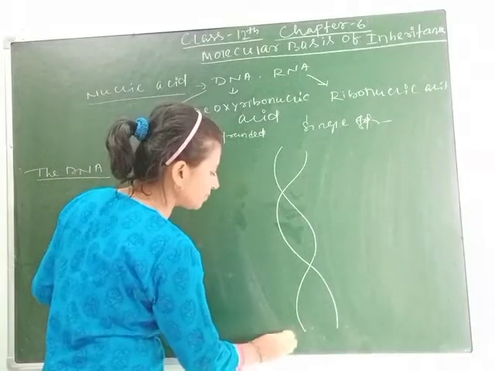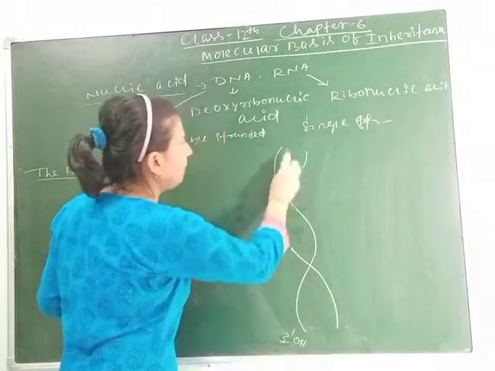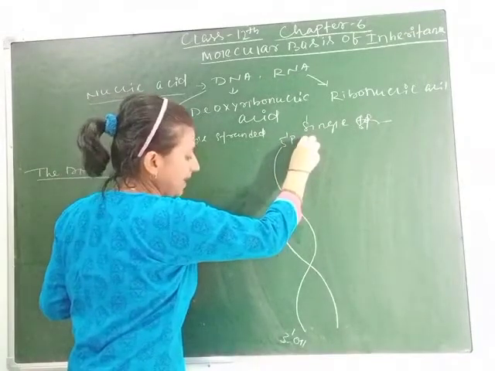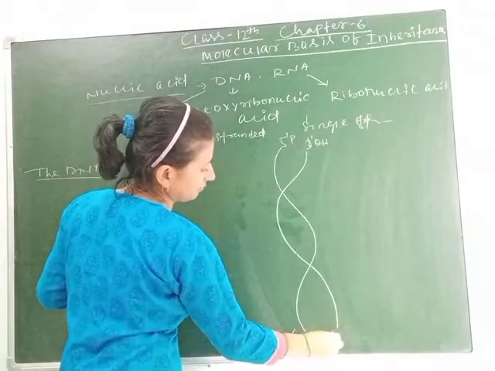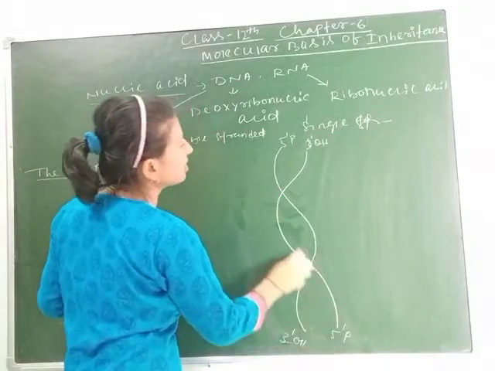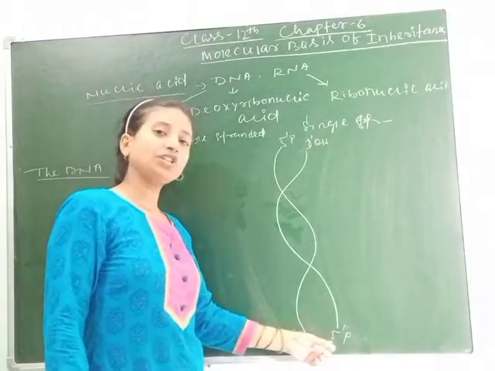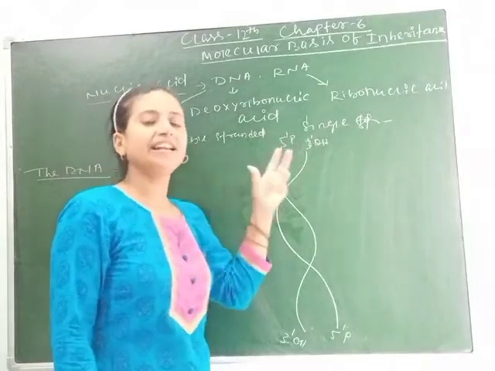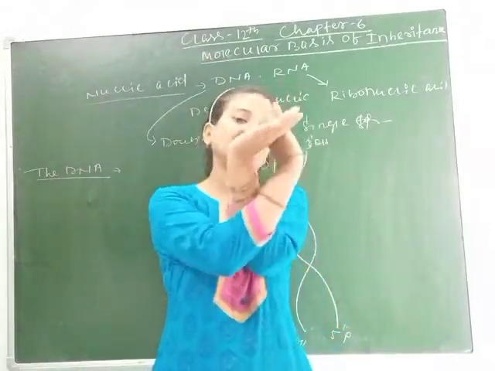One polarity is from 3' hydroxyl to 5' phosphate, and the other is the reverse, means the polarity is always opposite. 3 is opposite to 5 and 5 is opposite to 3. If you see the DNA, it is coiled in a right-handed fashion like this.